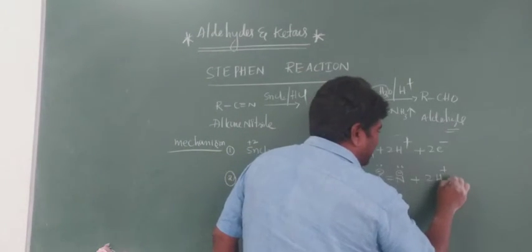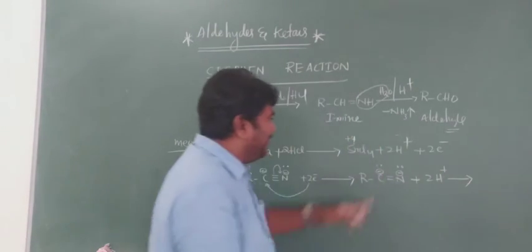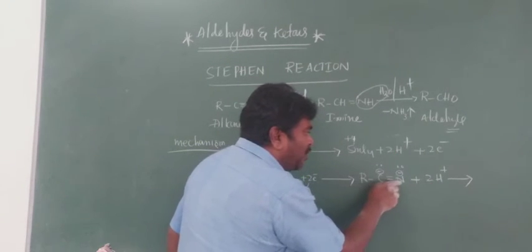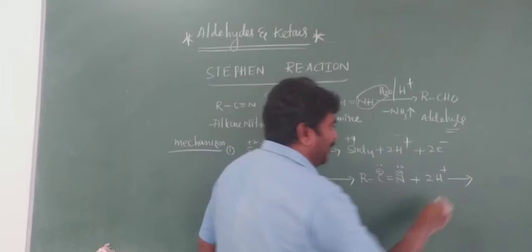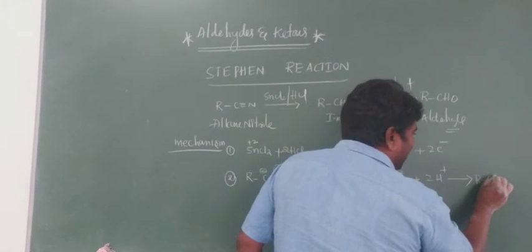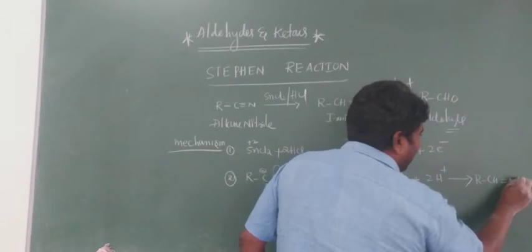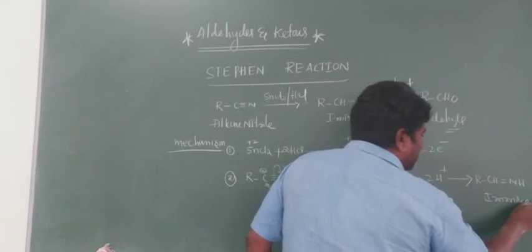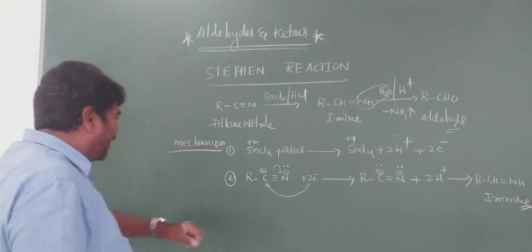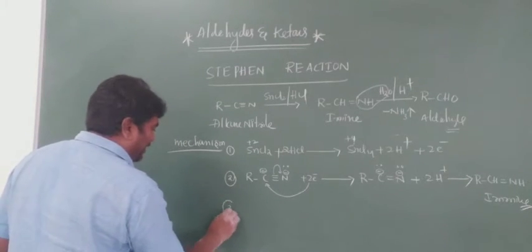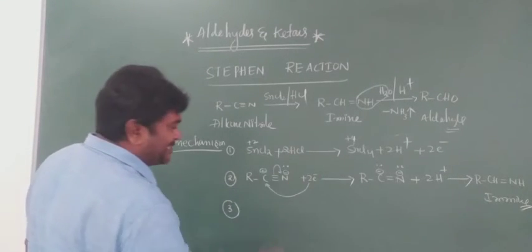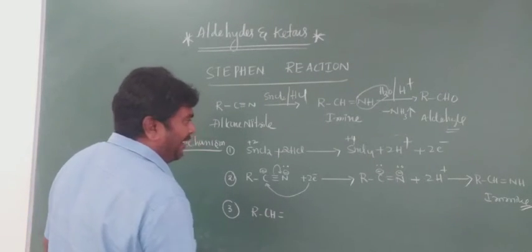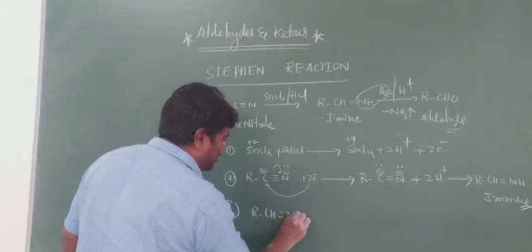Plus 2H plus. One H plus attacks here, one H plus attacks here. You will get RCH double bond NH. This is the imine. So this is the second step. The next one is the third step. See here, in the third step, if you take the imine, RCH double bond NH plus.